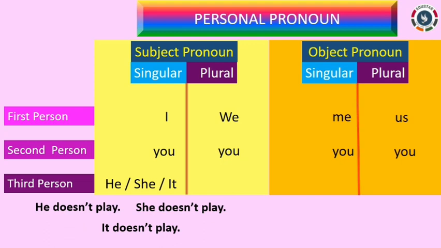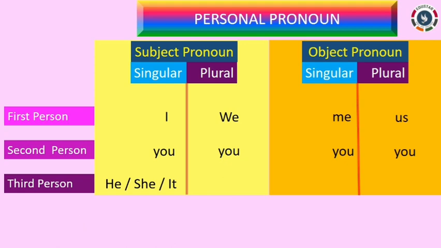Here the pronouns he, she and it are in the singular form and they come before the verb. So they are subject pronouns. For plural forms, we use the pronoun they. They don't play. Here, they can be used for masculine gender, feminine gender, as well as neuter gender.